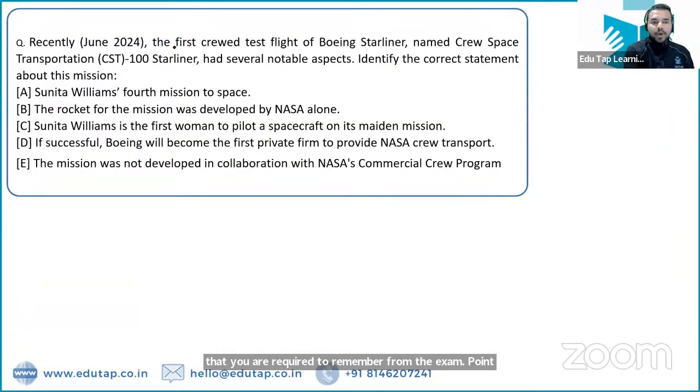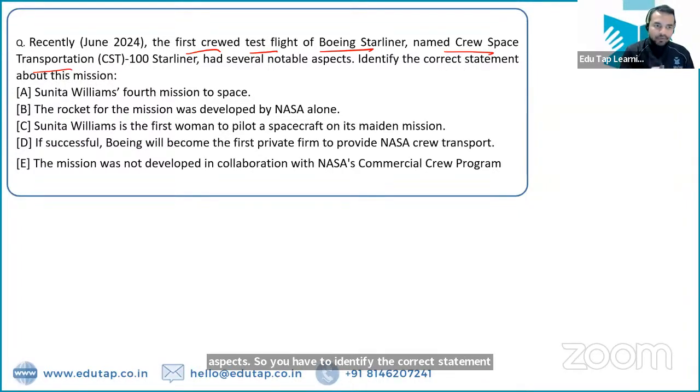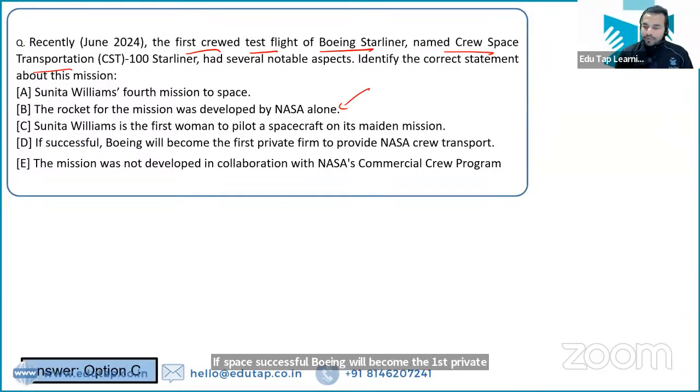The first crewed test flight of Boeing Starliner, named Crew Flight Test Starliner, had several notable aspects. You have to identify the correct statement with respect to this mission. A: This was the fourth mission of Sunita Williams to space. B: The rocket for the mission was developed by NASA alone. C: Sunita Williams is the first woman to pilot a spacecraft on its maiden mission. D: If successful, Boeing will become the first private firm to provide NASA crew transport. Which of the following are correct here?